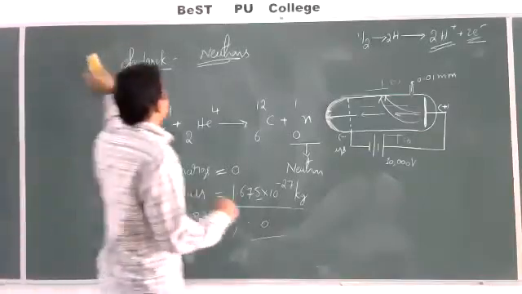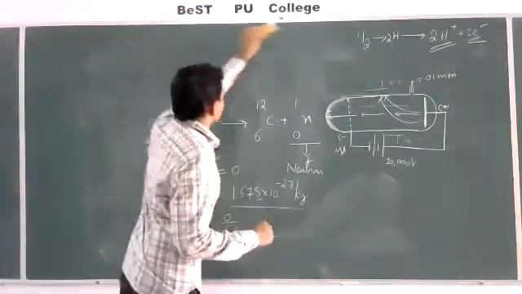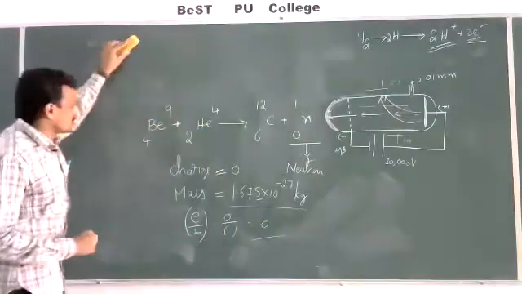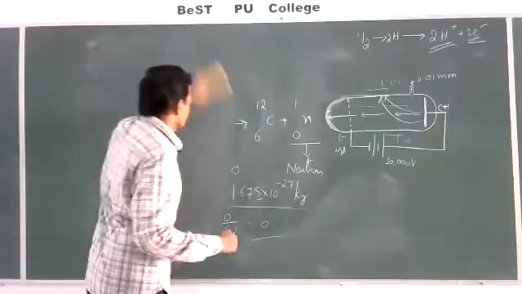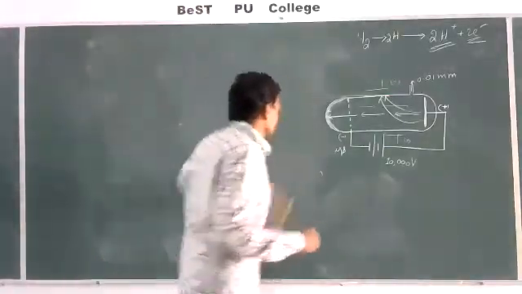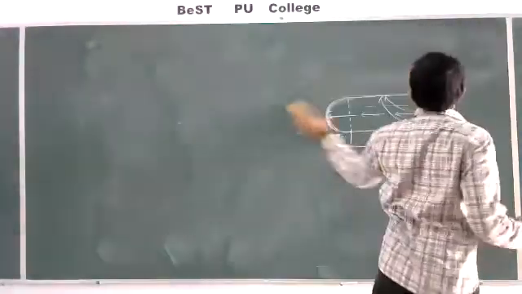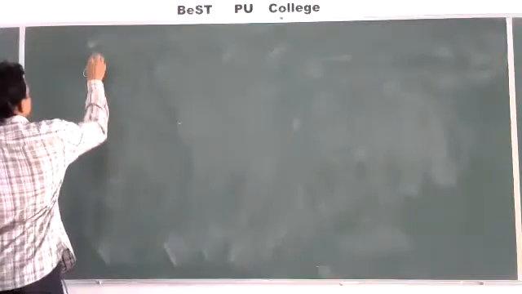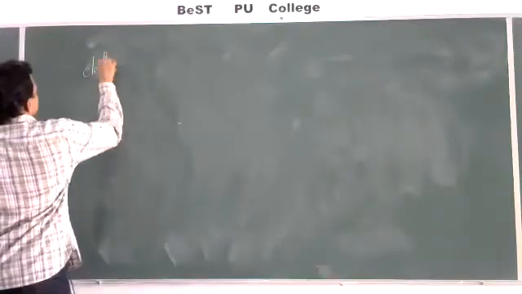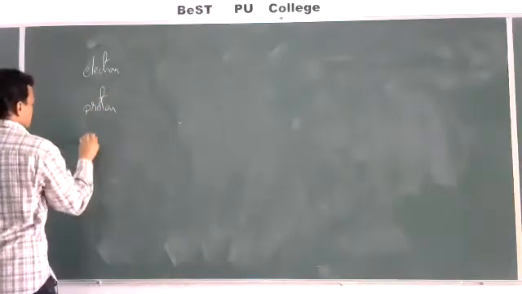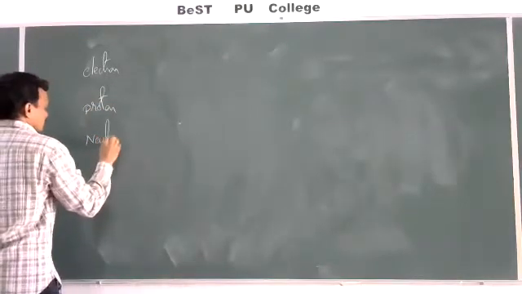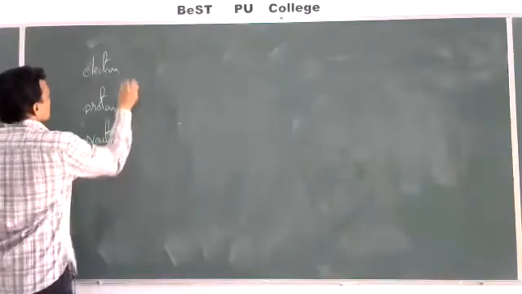Now let us see all these, electron, proton and neutron, their charges, masses and specific charges. Electron, proton, neutron.